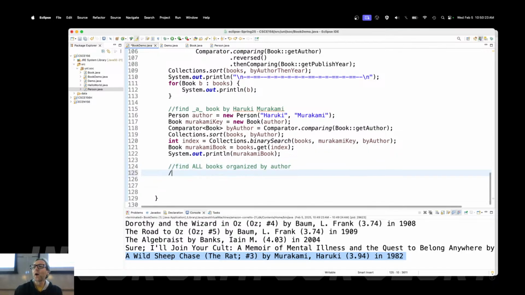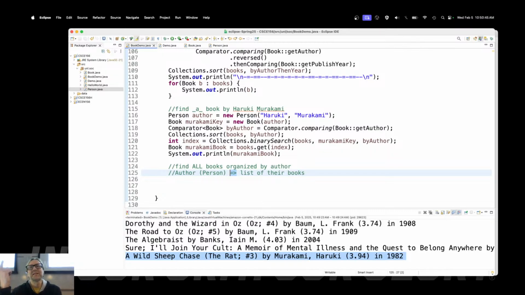So if I were given an author, which is a person, right, I want all of their books. So, I don't know, something like that, and then a list of their books. So what am I hinting at here? What kind of data structure? We've looked at just 3 data structures. A set, that doesn't seem right. List, I've got a list on the other side. But then what's the third data structure that's really, really cool? A map, right? I'm going to map persons to a list of books, right?